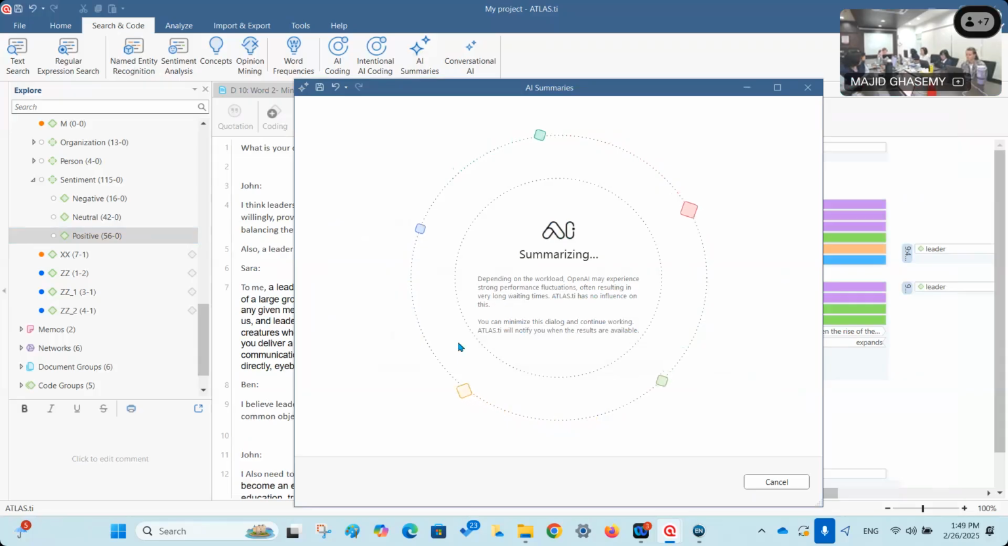So is it safe, our file? Of course, it's safe. There is no problem with that.